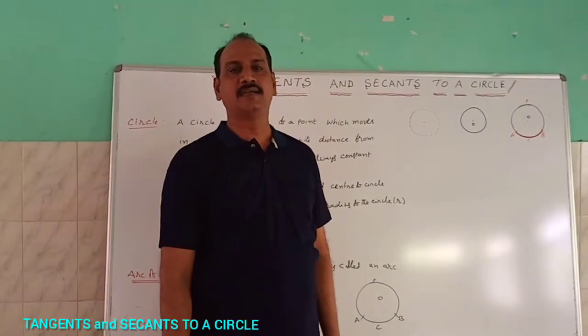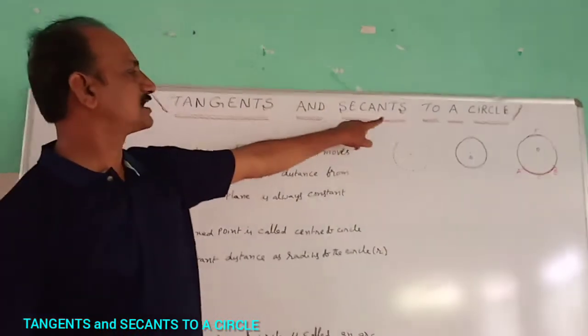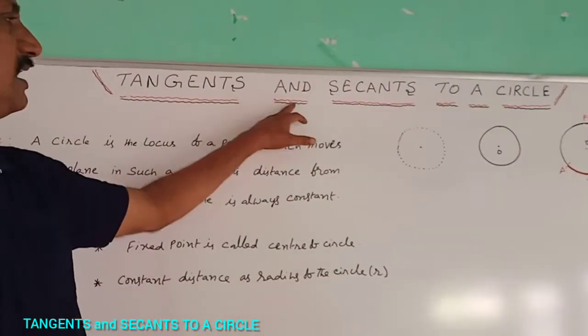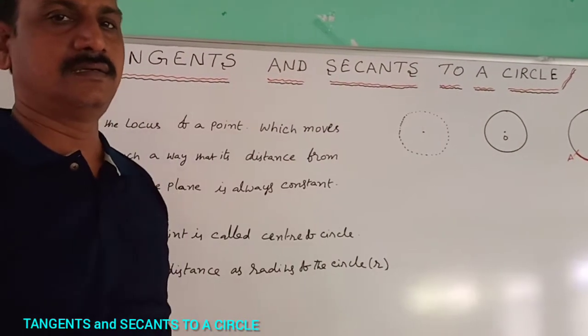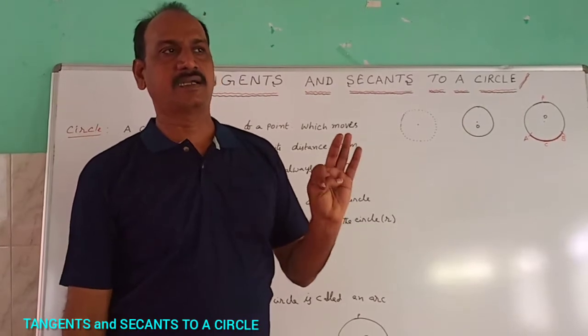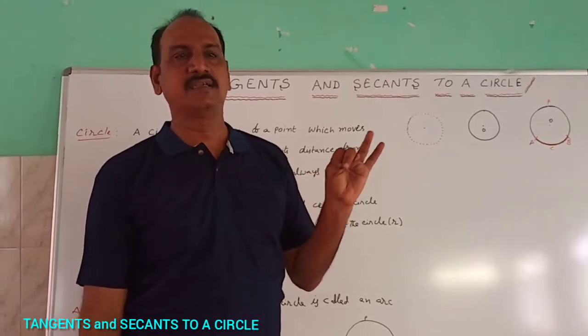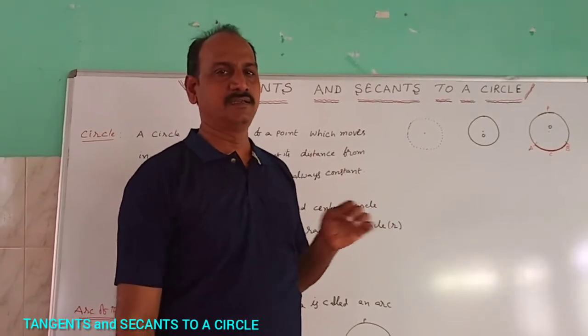Now, today is a new chapter: tangents and secants to a circle. Circle, arc of a circle, radius, semicircle. How to find out that? What is the definition of that?